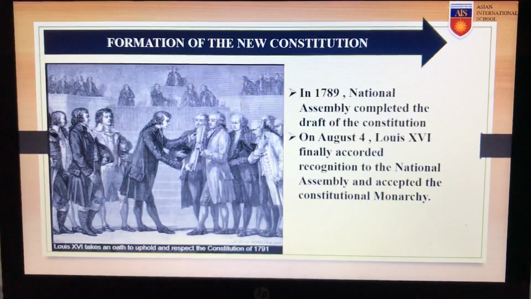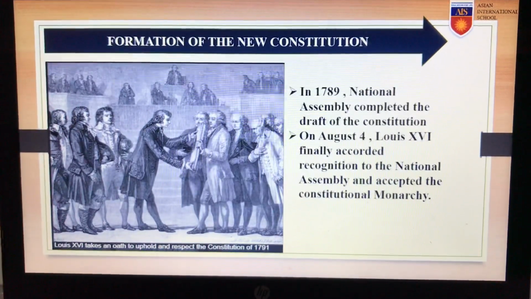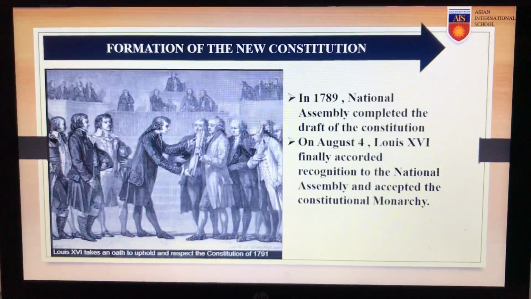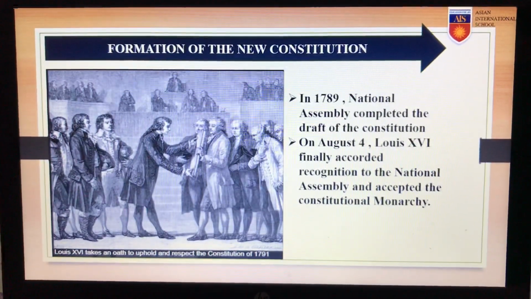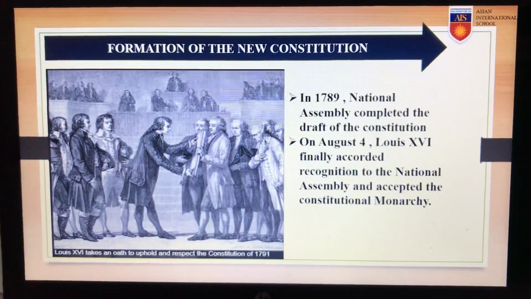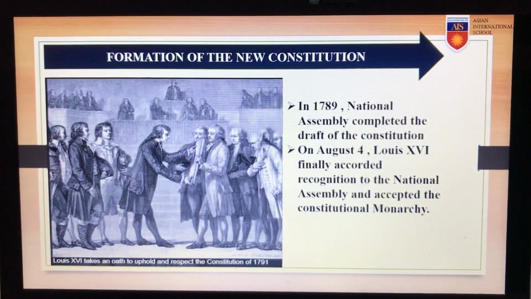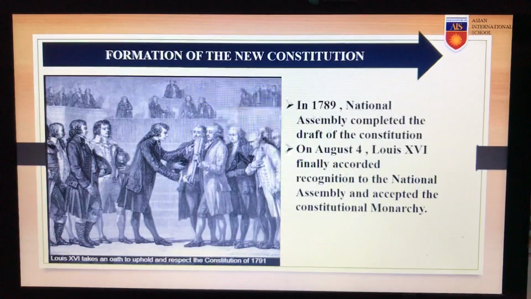Faced with the power of the revolting subjects, Louis XVI finally had to give up, and he gave recognition to the National Assembly and accepted the principle that his power would be checked by the Constitution.